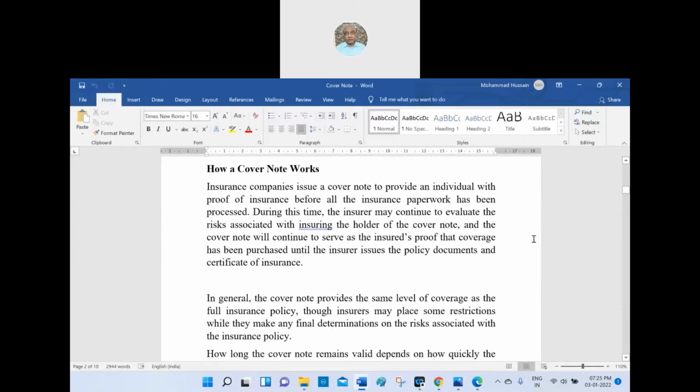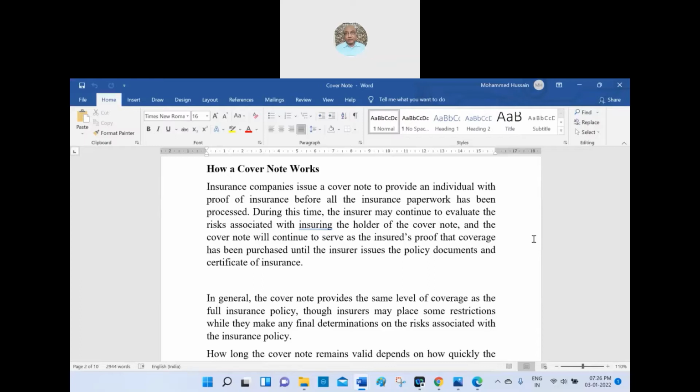The insurance company issues a cover note to provide an individual with a proof of insurance before all the insurance paperwork has been processed, because it takes a lot of time for processing the insurance. So a cover note generally will be given. But nowadays they will generate it on the spot because it is electronic now. Are you following me? Yes, sir. During this time, the insurer may continue to evaluate the risk associated with insuring the holder of the cover note, and the cover note will continue to serve as the insured's proof that coverage has been purchased until the insurer issues the policy documents and the certificate of insurance.